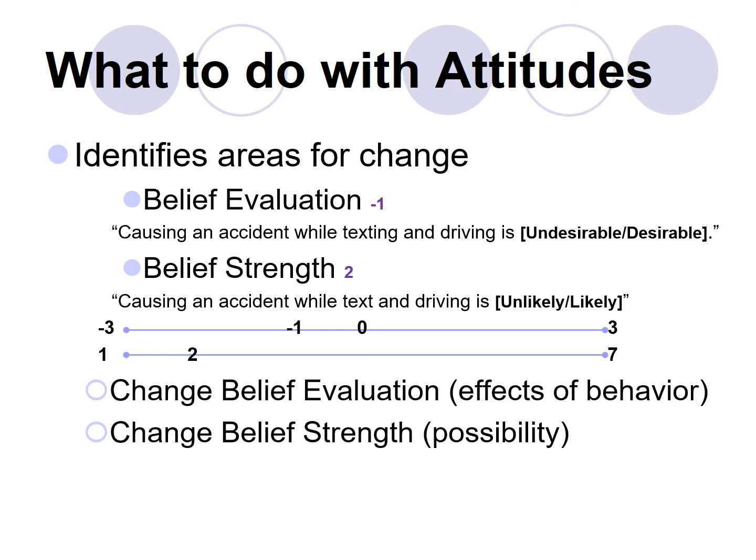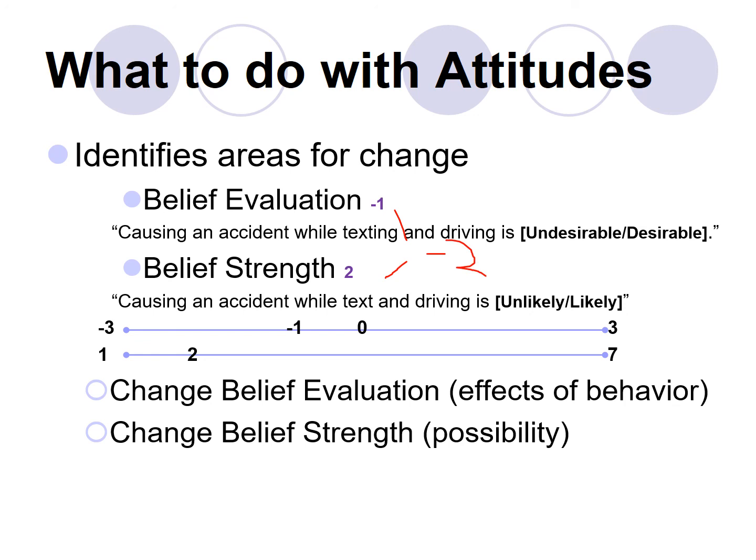So we want to show people that even though you're young and smart and have quick reflexes, the likelihood of causing an accident when you text and drive is higher than you give it credit for. So we can move that number from a 2 up to maybe a 4. And so then if we can get that -1 to become a -2, right, working with these original numbers here, that -1 times +2 gives us a -2, right?